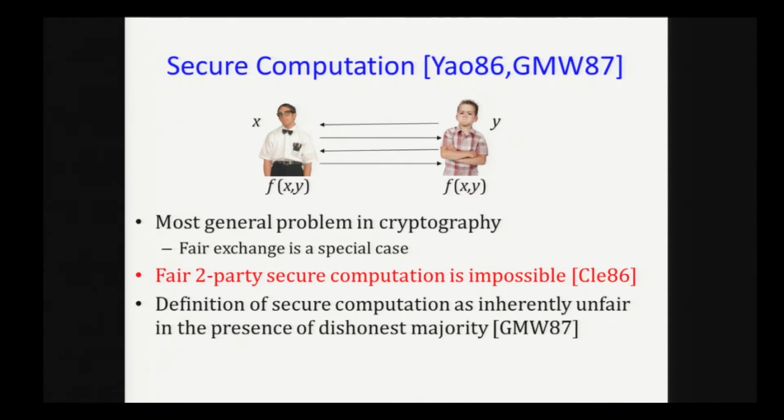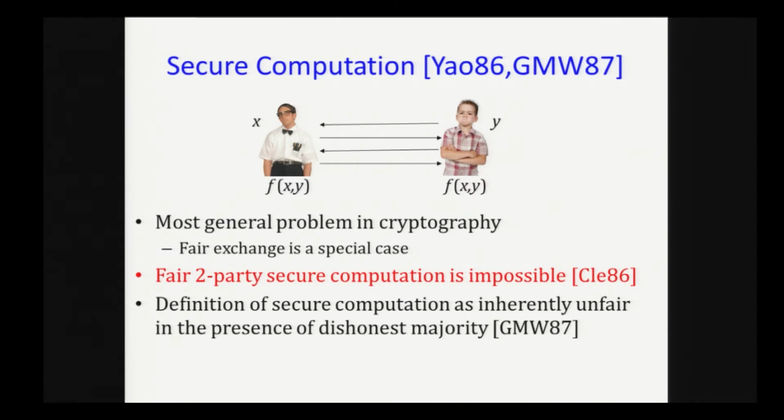But this turns out to be a big barrier in the practical adoption of MPC, because you can design protocols which are very, very fast, but if they don't guarantee fairness, there's going to be one honest party who executes till the end of the protocol, and then doesn't get the output, and he just has to rerun the computation with someone else.